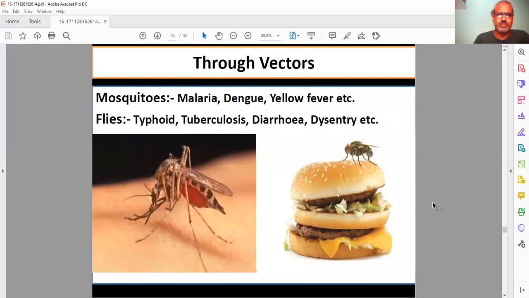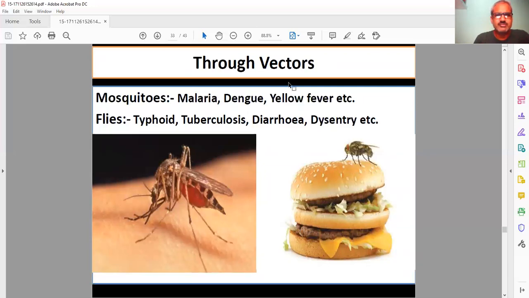Next, through vectors. There are certain organisms which can transfer disease from one person to another, like mosquitoes. Mosquitoes transfer protozoans from one organism to another, and these cause malaria, dengue, yellow fever. All these three diseases are transferred through mosquitoes. So that's why mosquitoes are called vectors.